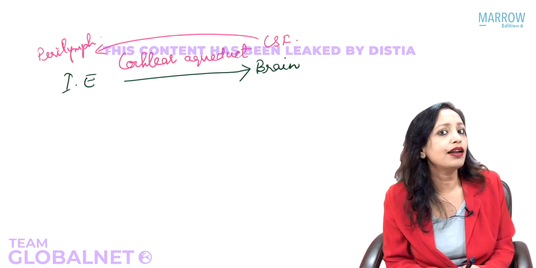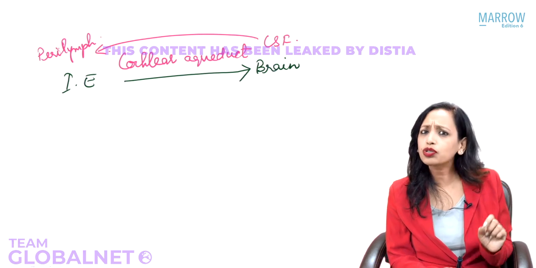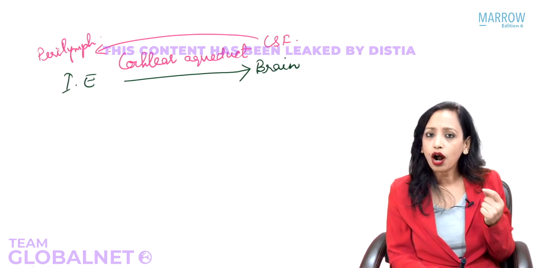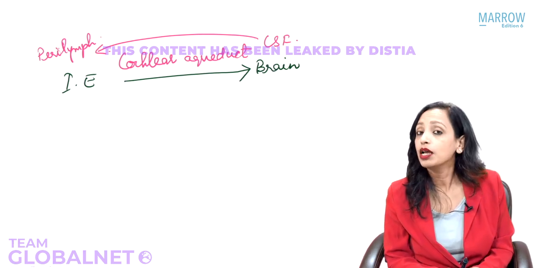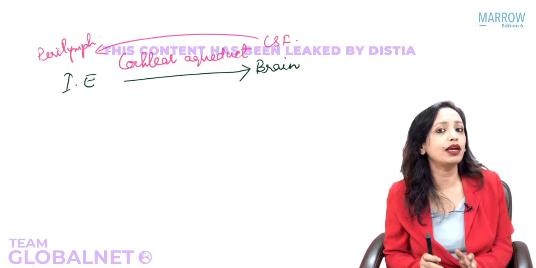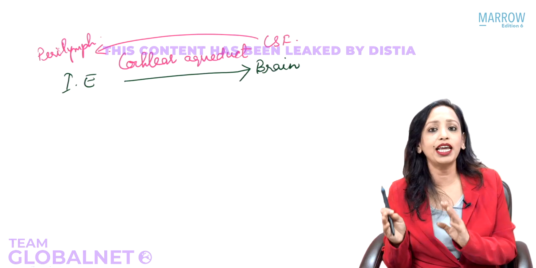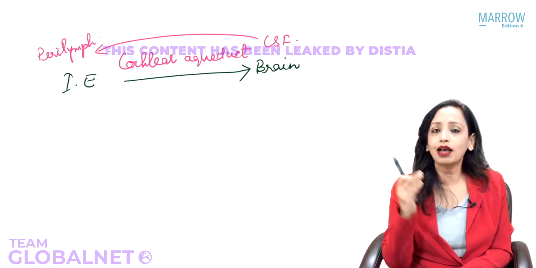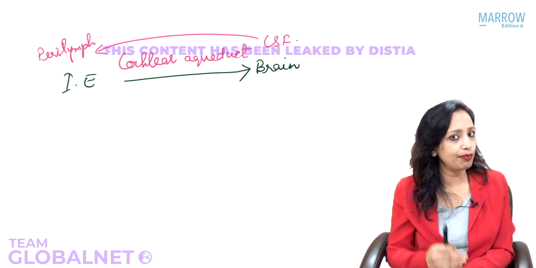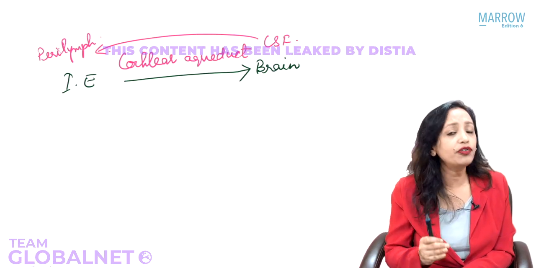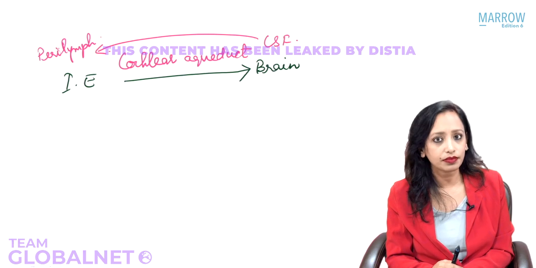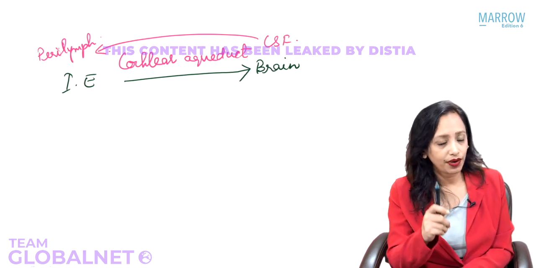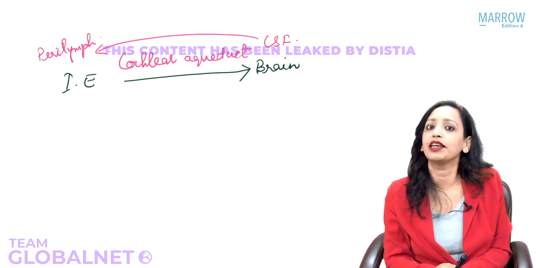Yes, through the cochlear aqueduct. Now suppose the cochlear aqueduct was not there in the choice, what would have been the answer? Is there any other connection between the inner ear and brain through which any infection from the brain can come into the inner ear? Meningitis can become labyrinthitis, or any infection of the inner ear can go to the brain, any labyrinthitis can become meningitis. Yes, very good: the internal acoustic meatus.